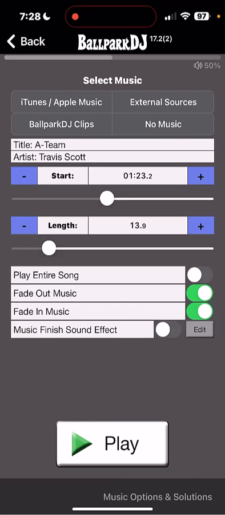And on each screen, including the Edit Voice and Edit Music screen, you'll now notice the volume level shown at the top of the screen, as well as the version number.